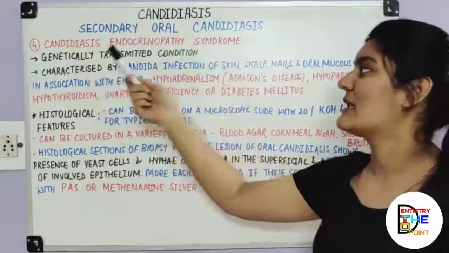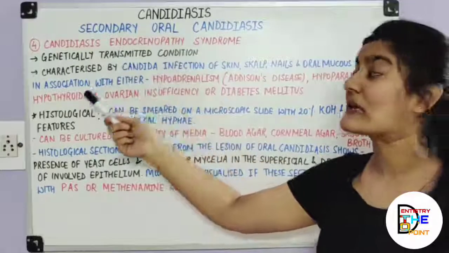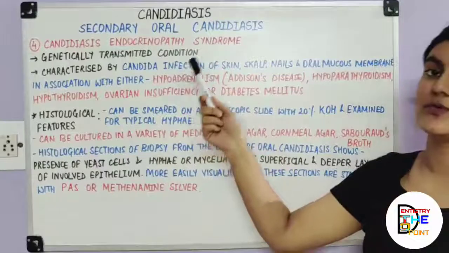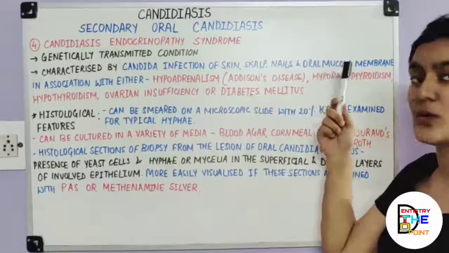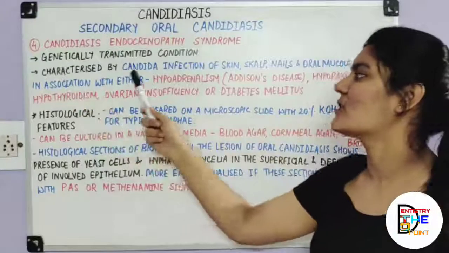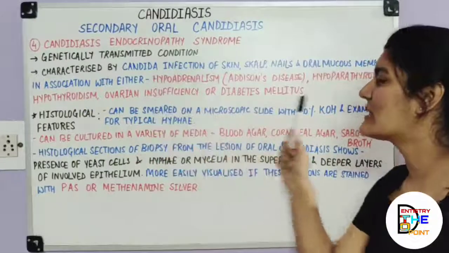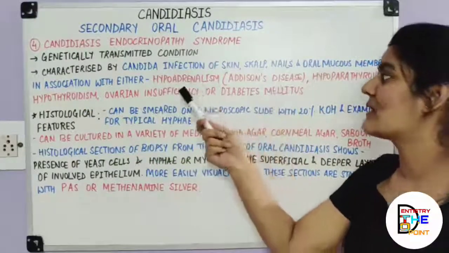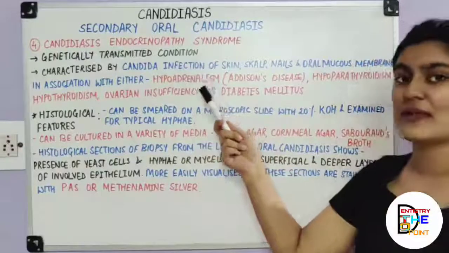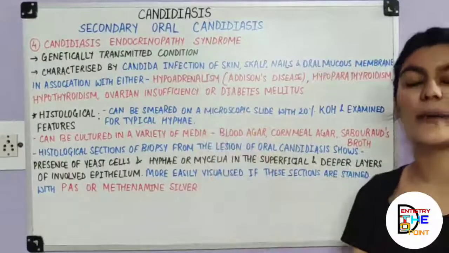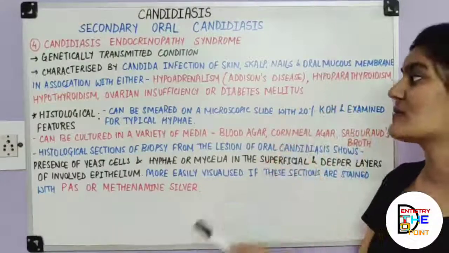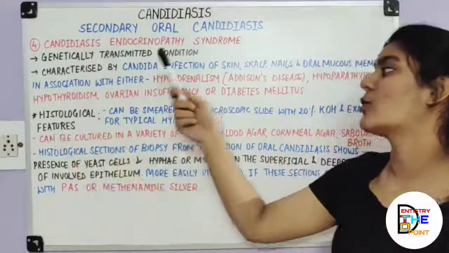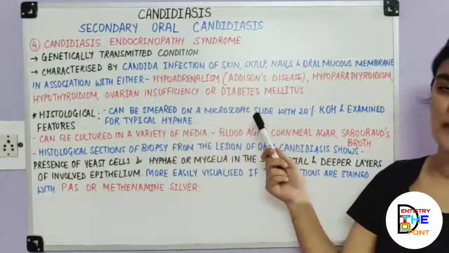It is a genetically transmitted condition characterized by candida infection of the skin, scalp, nails, and the oral mucous membrane or oral cavity in association with any of these endocrinopathies: hypoadrenalism, that is Addison's disease, hyperparathyroidism, hypoparathyroidism, hypothyroidism, ovarian insufficiency, or diabetes mellitus.